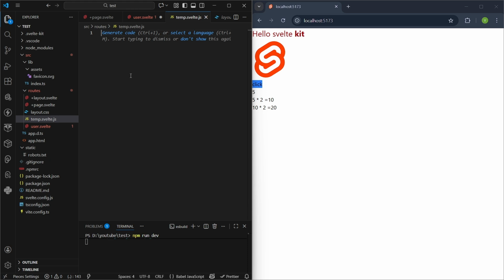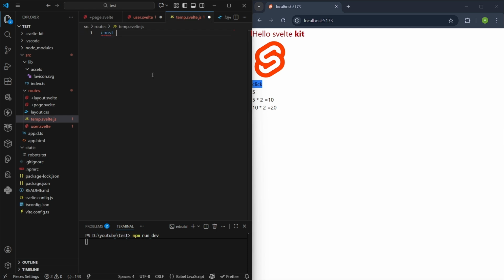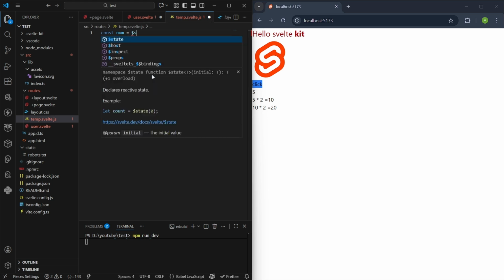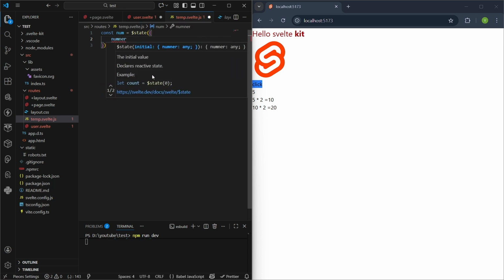So the common thing, the num that is getting changed, we are going to put in this .js file: const num is equal to the state function, and give it a value. Number is 0.